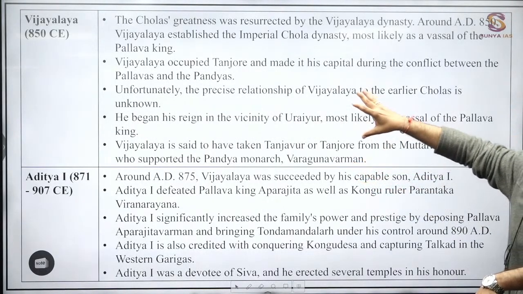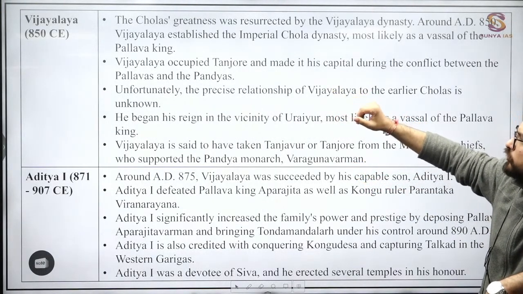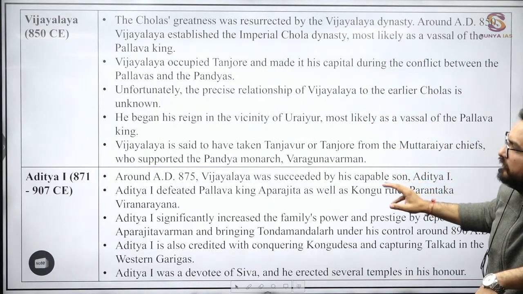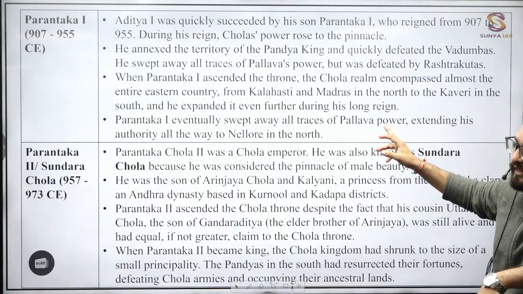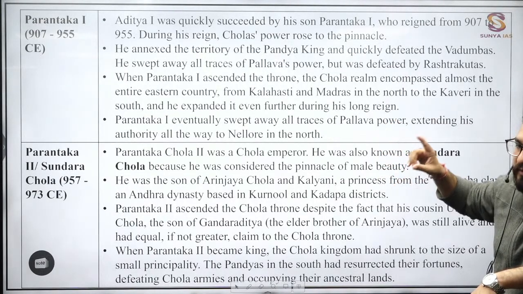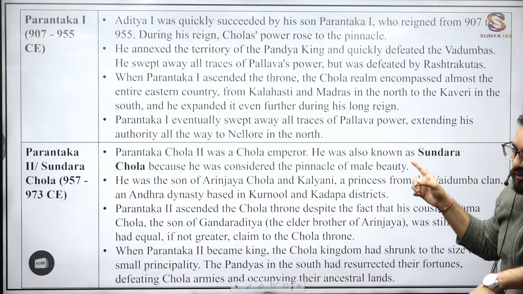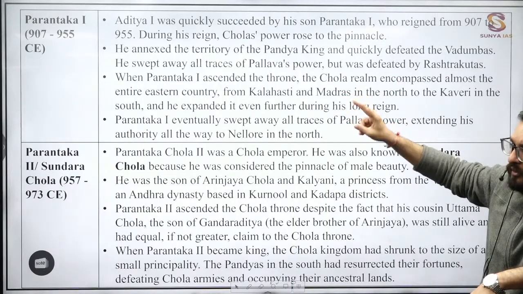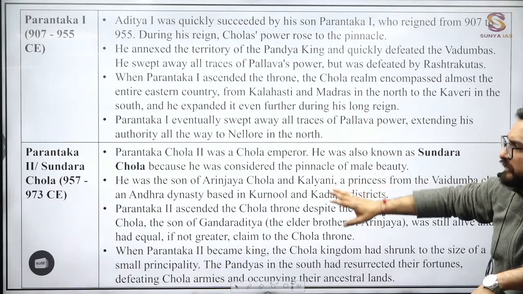You will be seeing that they will be occupying territory near around Tanjore, right? Not very important. Aditya again is trying to expand. Parantaka 1 is remembered for his famous battle of Takkolam. That battle happened with the last Rashtrakuta ruler. Over here, the Cholas are rising, so that battle you have to remember. Interconnectedness, I hope you understand, guys.